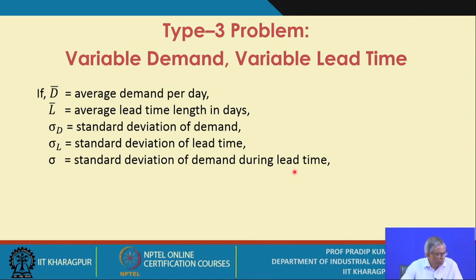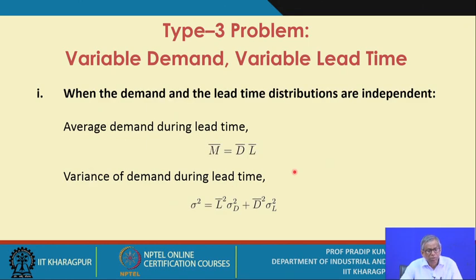When the demand and the lead time distributions are independent, this is the first assumption we are making. If this is the case, the average demand during lead time has the notation M bar.